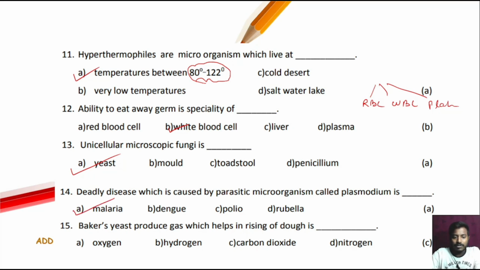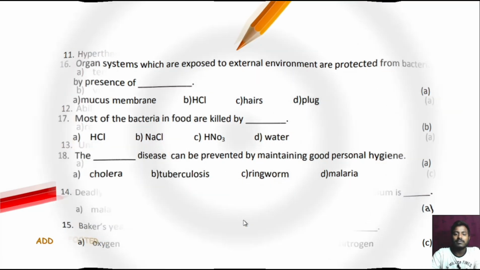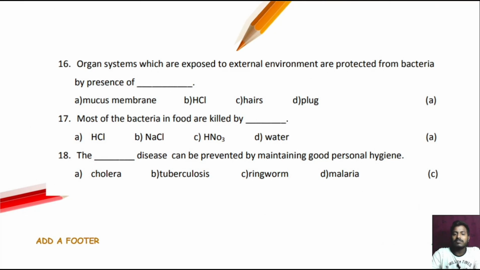Next question number 15. Baker's yeast produce gas which helps in the rising of the dough is dash, is the carbon dioxide. Okay. Next question. Organ systems which are exposed to the external environment are protected from the bacteria by presence of dash, by presence of the mucous membrane. In our stomach, HCl acid will be secreted.